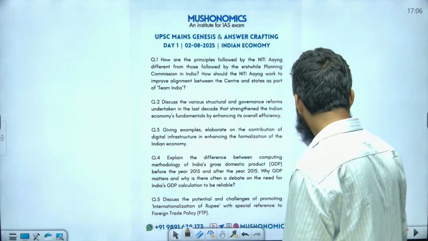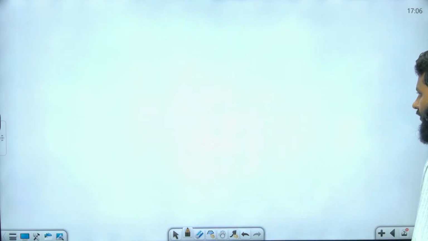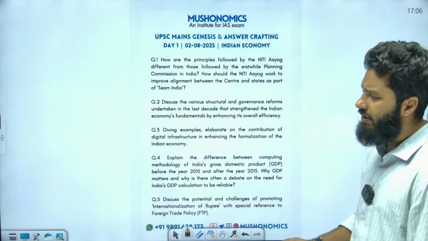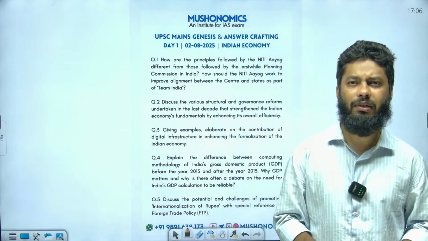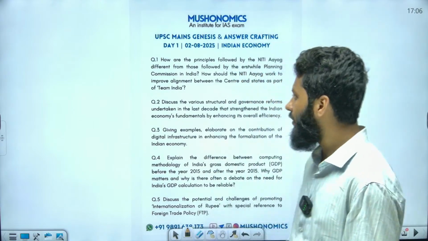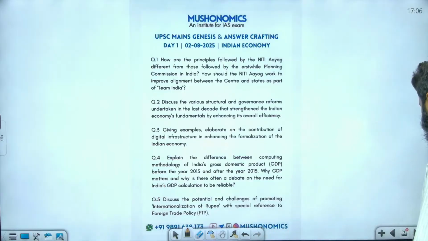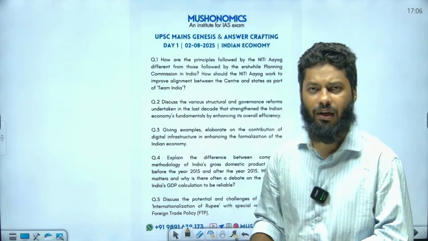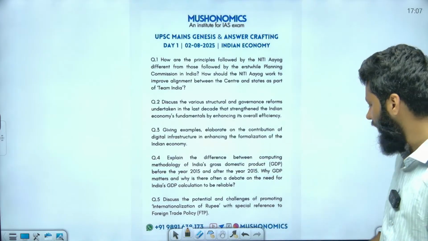So first, we will start with the calculation of GDP. This topic includes national income, internationalization of rupee, etc. We will begin with GDP first and discuss a few concepts related to it, and at the end, we can see how to write answers, and what contents need to be added in the answer.